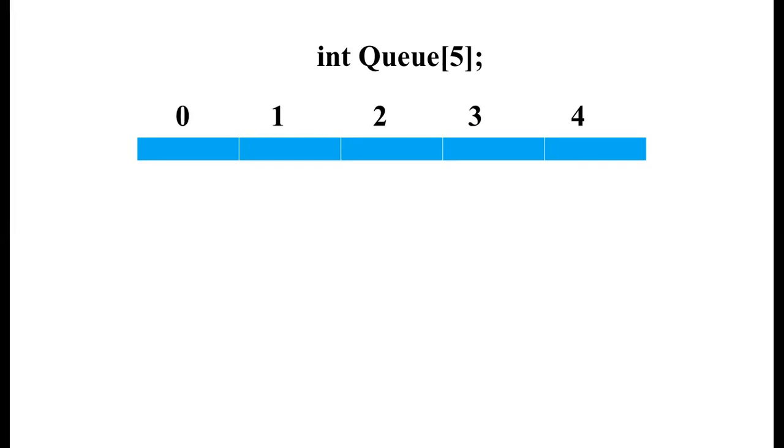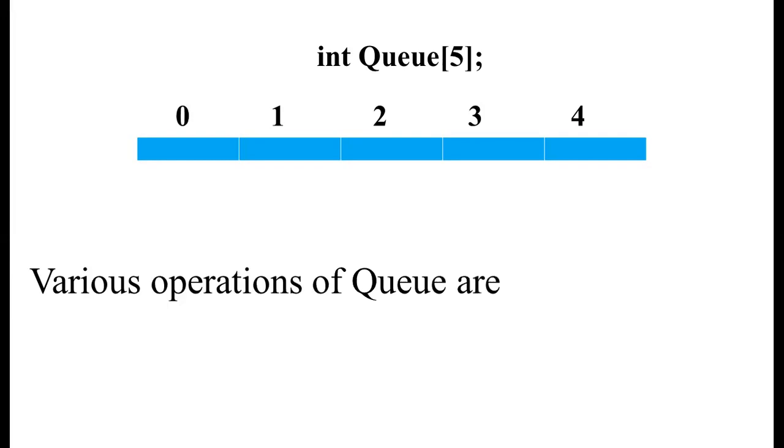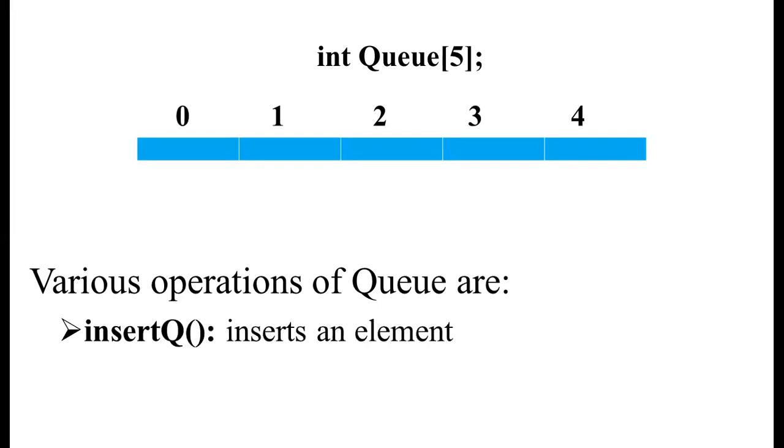Now let us see the various operations that we can perform on these queues. On any queue, we can perform 3 different operations. The first one is inserting an element into the queue, insert queue, which inserts an element at the end of the queue. That end is called the rear end.